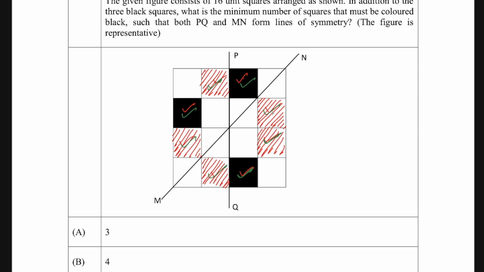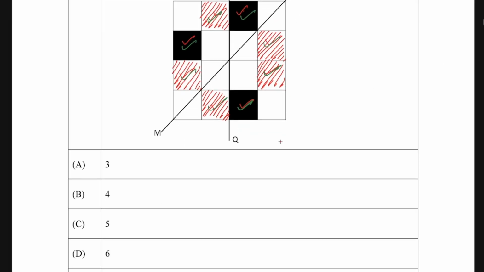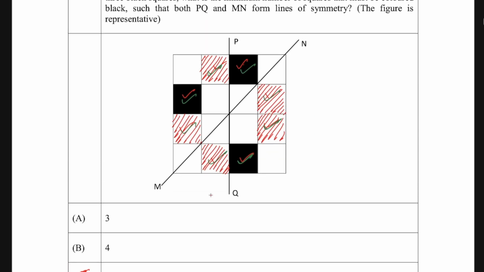So we are done. The question says that in addition to the 3 black squares which were already given, what is the minimum number of squares that must be colored black? So how many have we colored extra? 1, 2, 3, 4, 5. We have colored 5 more, so 5 should be the answer. It was a logical aptitude question where you have to apply logic to solve it. I hope this is clear to you.